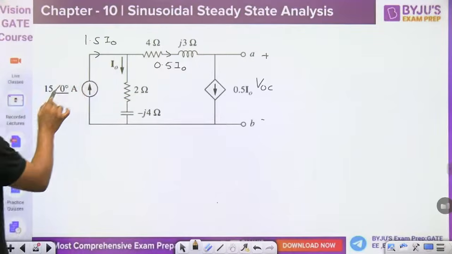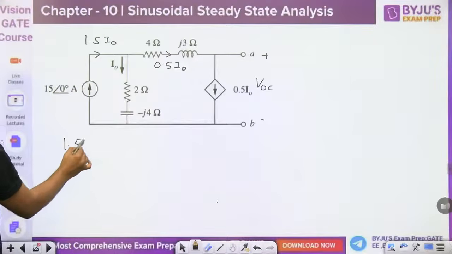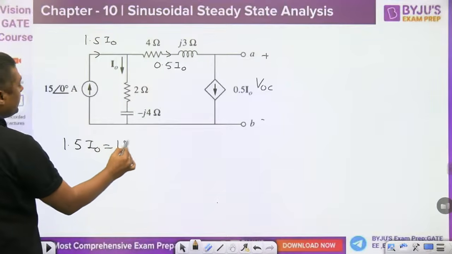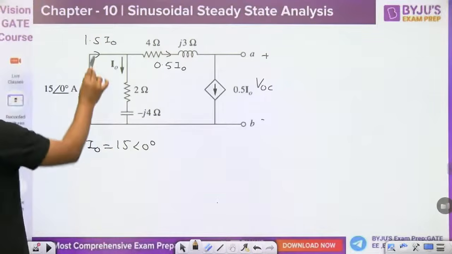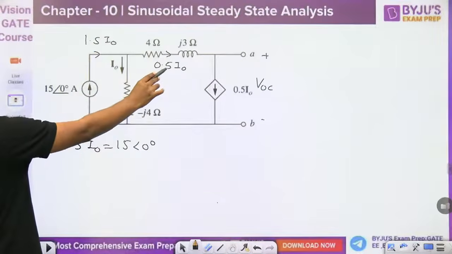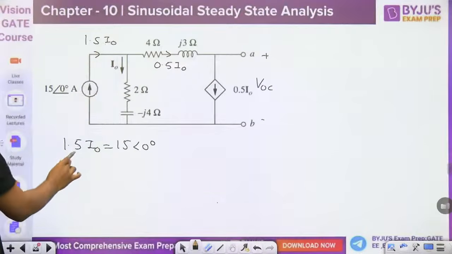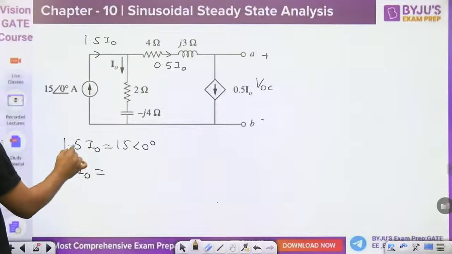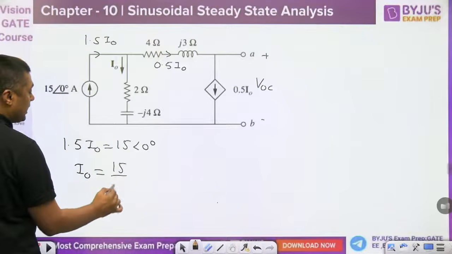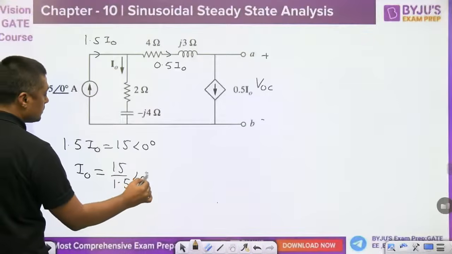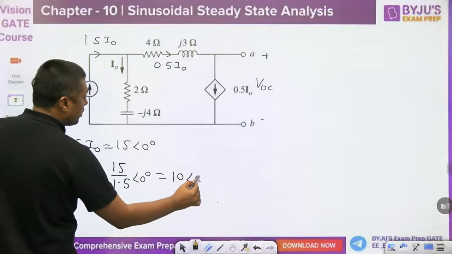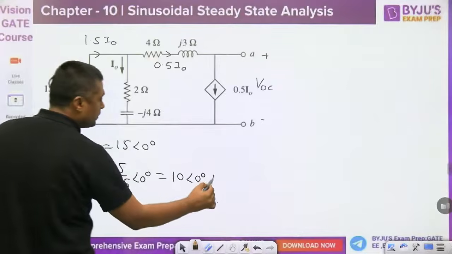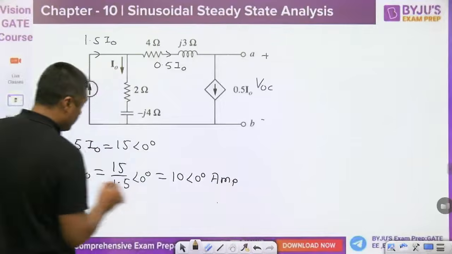And 1.5 I0 is equal to 15 angle of 0 degree. So 1.5 I0 is equal to 15. So I0 is equal to 15 divided by 1.5, that is nothing but 10. This is the value of the current I0.